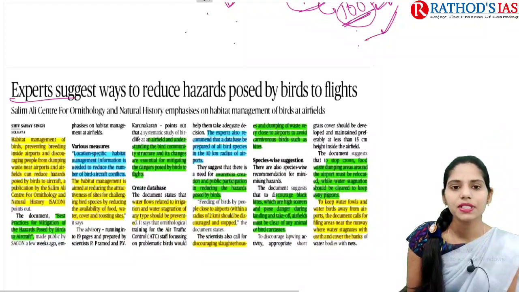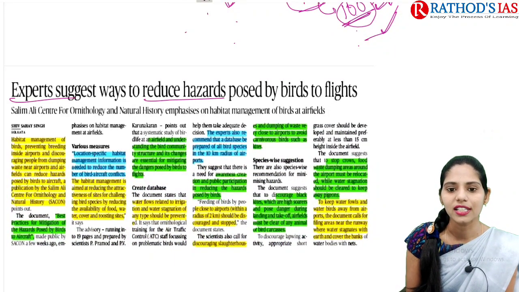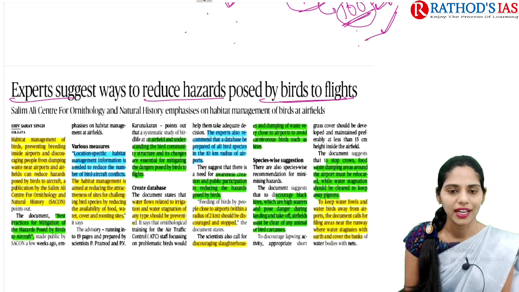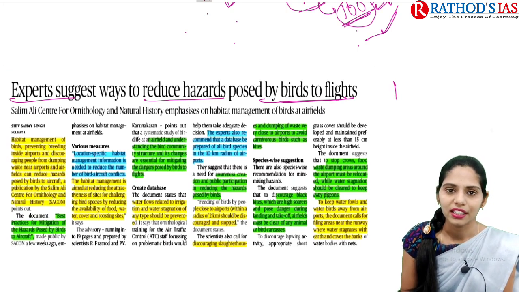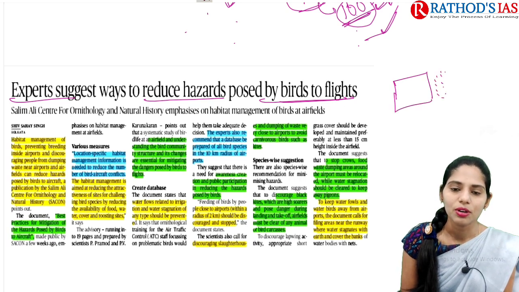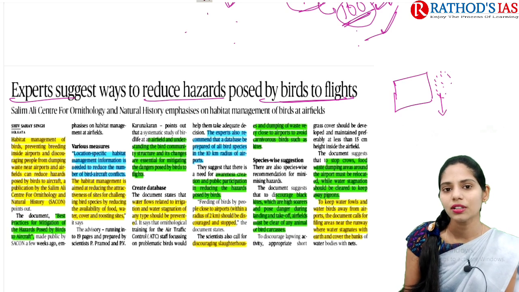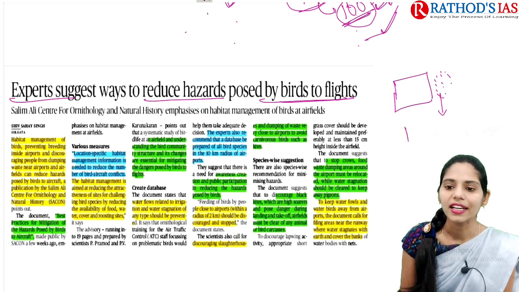The title says, experts suggest ways to reduce hazards posed by birds to flights. So what is the background regarding this article? There are aircraft or aeroplanes, and airports are present. If any birds are present nearby, the birds mainly cause disturbances to the landing as well as the taking off of the aeroplanes.